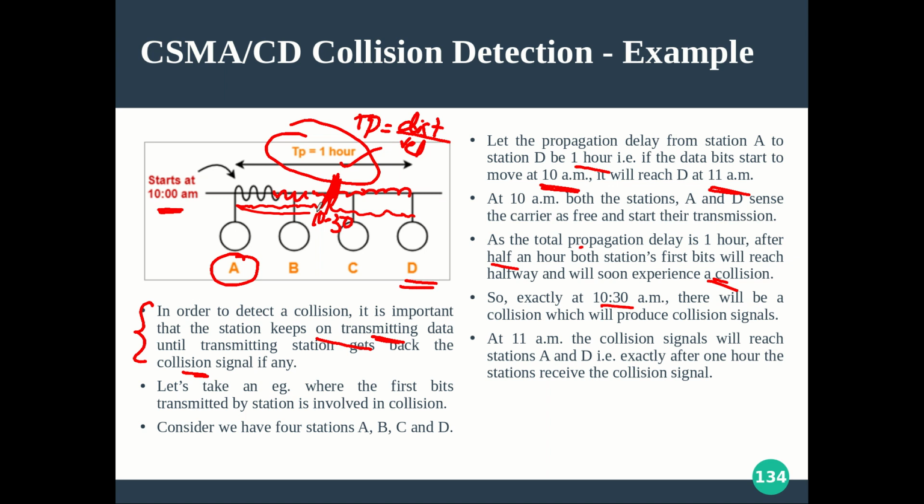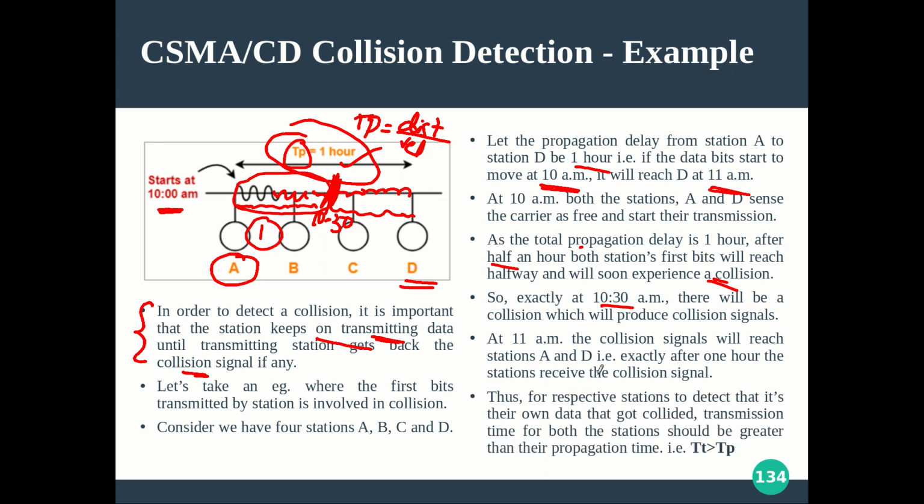The total time is 30 minutes forward and 30 minutes backward, 1 hour, which is nothing but TP, because the collision happened in the middle. So in this scenario, the total time taken for A as well as D to understand that there is a collision is 1 hour, that is TP.